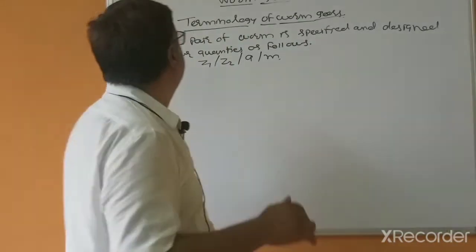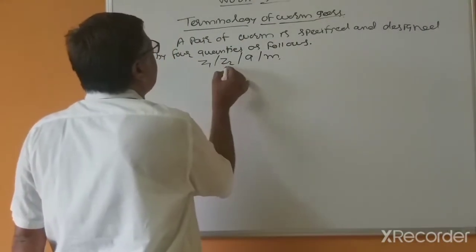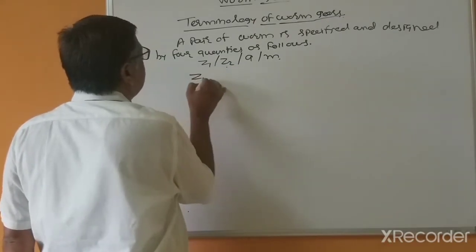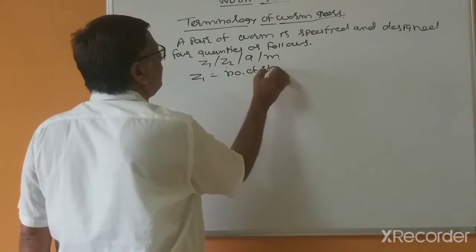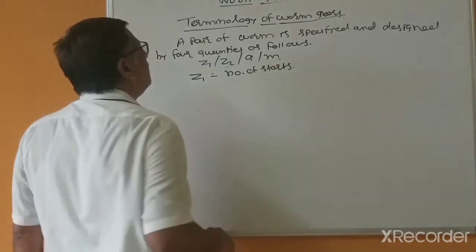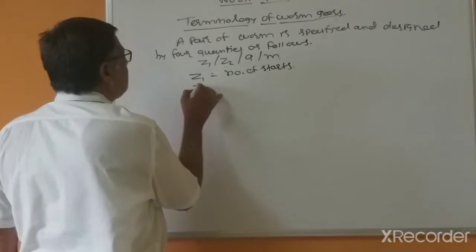So the designations of the worm gears are given, likewise Z1 oblique dash Z2. Z1 is the number of starts.